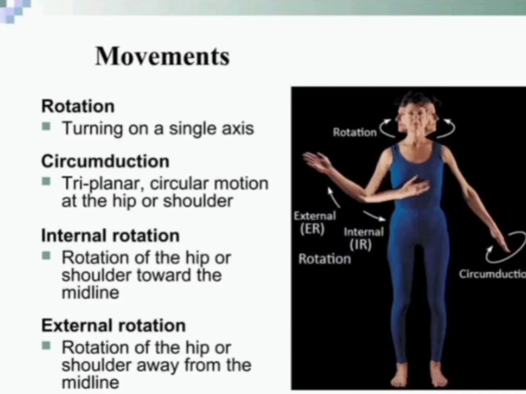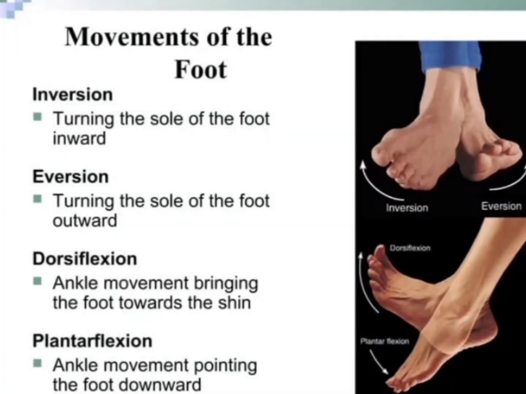Circumduction, triplanar circular motion at a hip or shoulder. Internal rotation, rotation of a hip or shoulder toward the midline. External rotation, rotation of the hip or shoulder away from the midline. Movement of the foot. Inversion, turning the sole of the foot inward. Eversion, turning the sole of the foot outward.